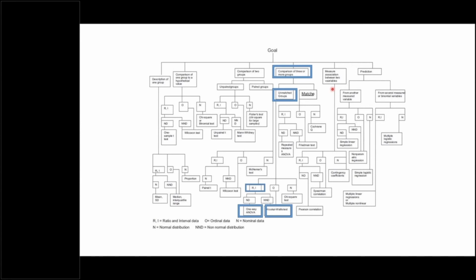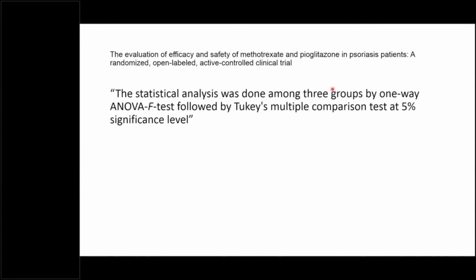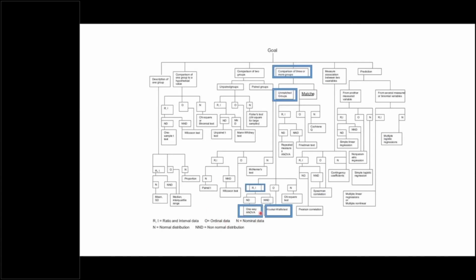So in this paper, the authors have used the one-way ANOVA test followed by Tukey multiple comparison, of course. So it seems that they considered this data as following normal distribution, and that's why they have used the ANOVA test. But sometimes, for brevity, for the sake of fewer words, people do not mention everything about the statistical analysis.